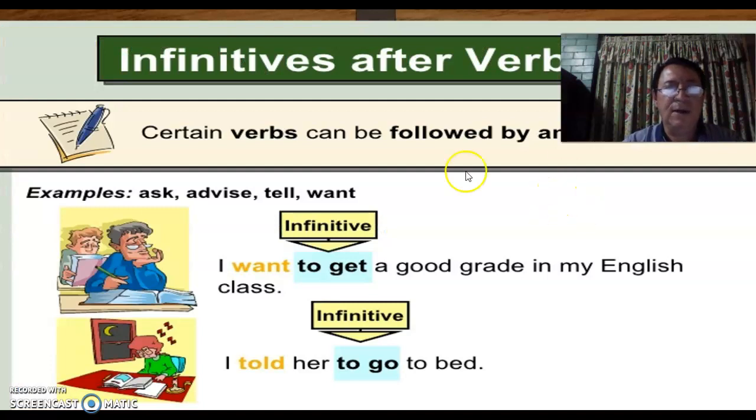Infinitives after verbs. Certain verbs can be followed by an infinitive. Here we have some examples. Ask, advise, tell, want are some of the verbs. I want to get a good grade in my English class. So in this case, to get is the infinitive. I told her to go to bed. What is the infinitive here? To go. Okay.